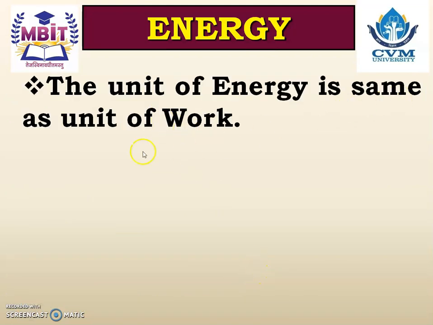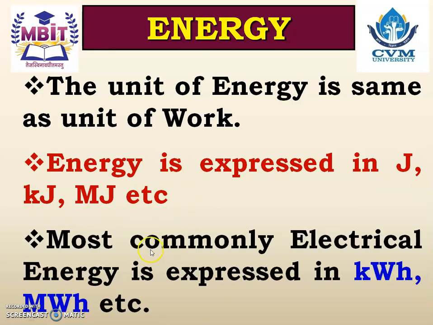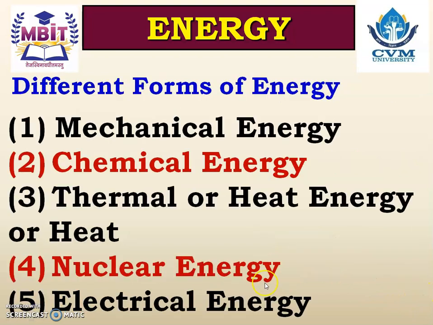The unit of energy is same as the unit of work. That is joule, kilojoule or megajoule. But most commonly, electrical energy is expressed in kilowatt hour or megawatt hour. And we are getting the electricity bill in this unit only, that is kilowatt hour or megawatt hour. Different forms of energy. The different forms of energy are mechanical energy, chemical energy, thermal energy or heat, nuclear energy or electrical energy.